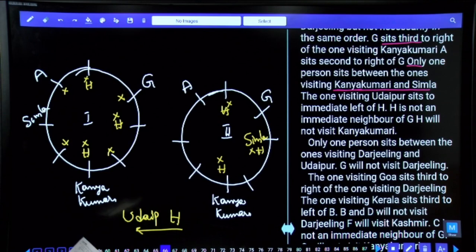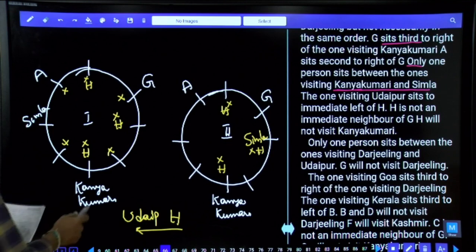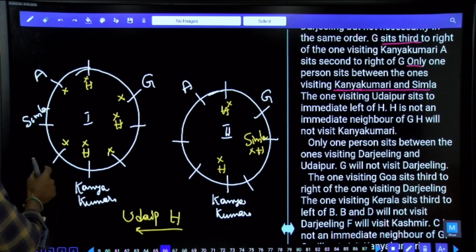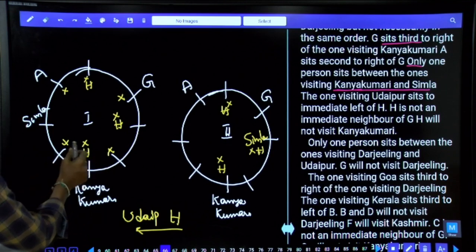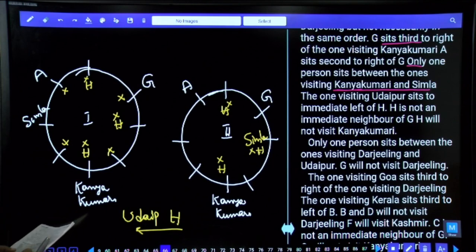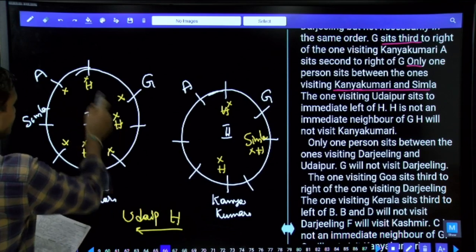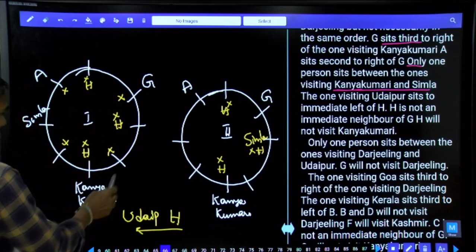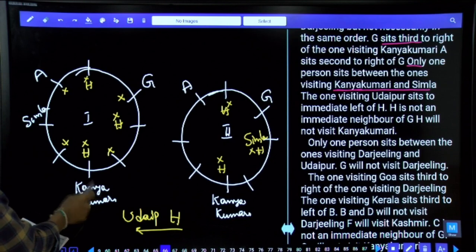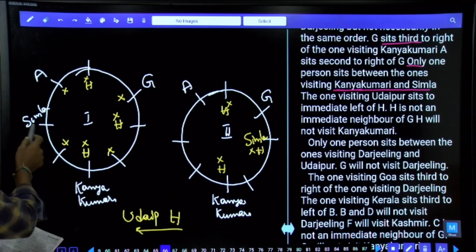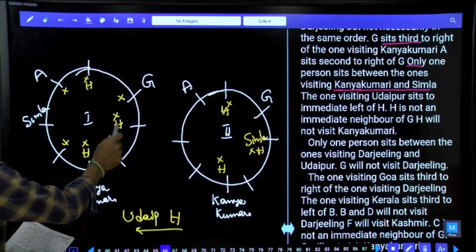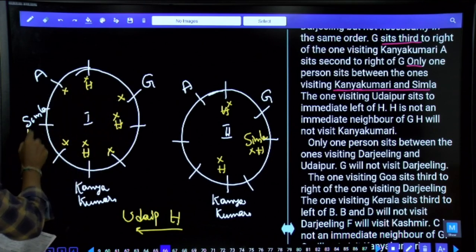Hence, tell me where should this H be? H is to the immediate left hand side of this one. Now H is here. If H is at this place, H cannot be in these two places. H is not an immediate neighbor of G. Then H cannot be here because Udaipur cannot be here. And if H is here, Udaipur cannot be here. Isn't it? Hence H must be here.